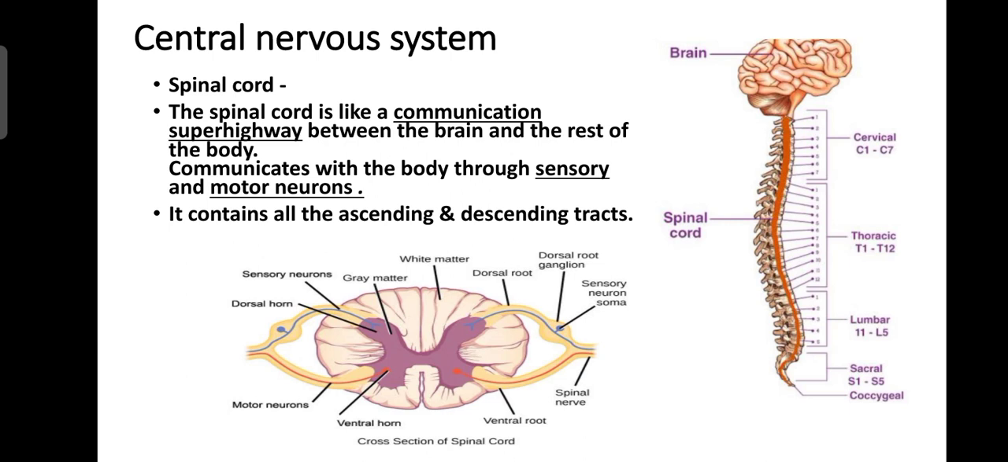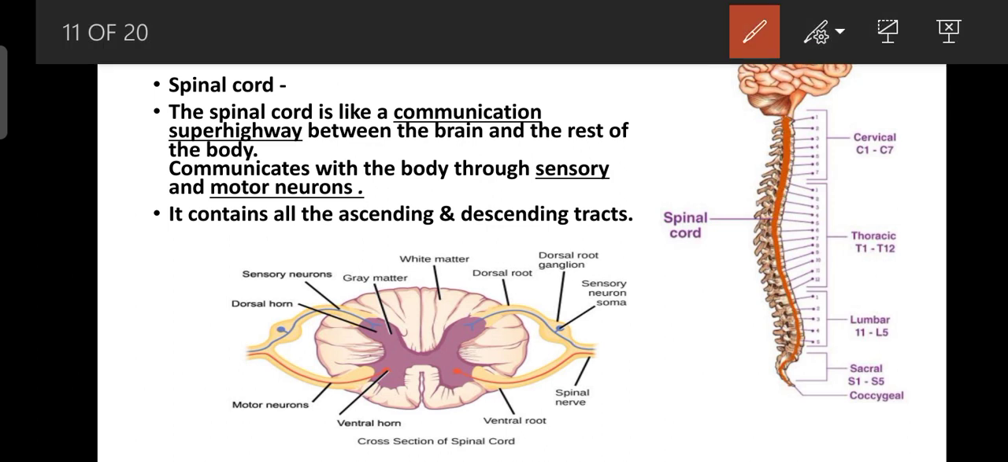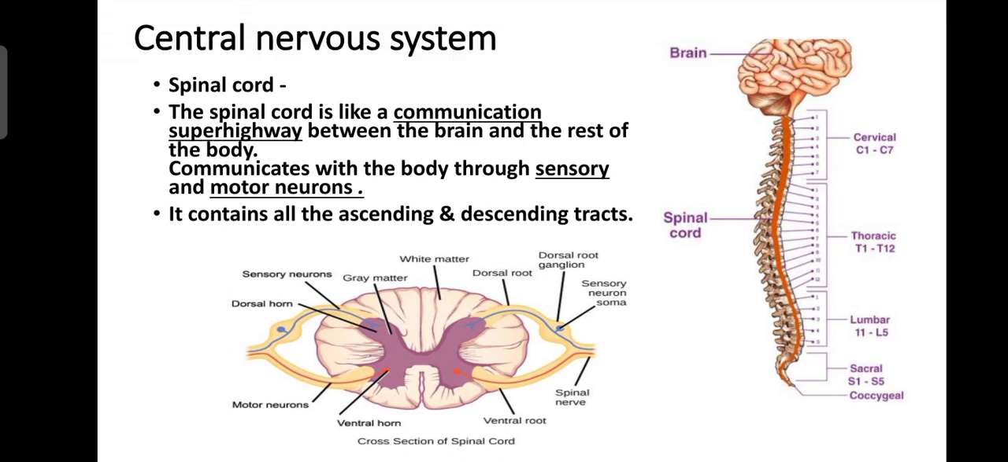Now the other component of the central nervous system is the spinal cord. We talked about the brain and the brain's different divisions. Now we are just focusing on the spinal cord. So what is the spinal cord? A spinal cord is like a communication highway between the brain and the rest of the body. It communicates the rest of the body to the brain, through sensory and motor neurons.